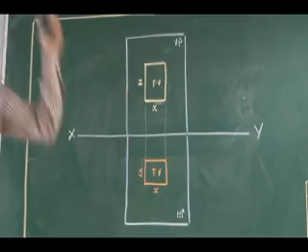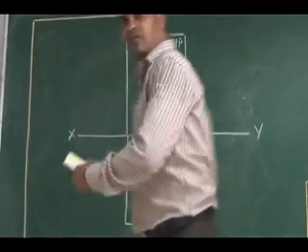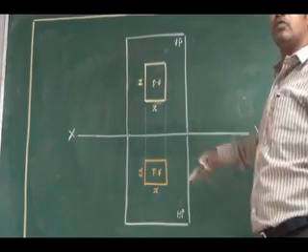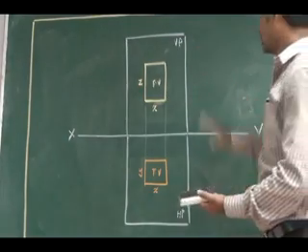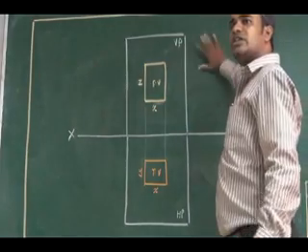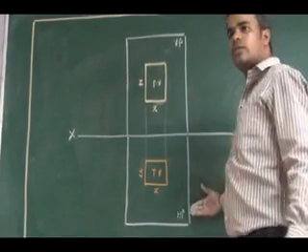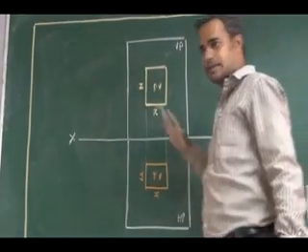The front view and top view are in line, and you can see the front view length and the top view length are both the same, but the front view and top view heights are different. And you should remember, as per the first angle projection, the front view will be above the reference line and the top view will be below the reference line.